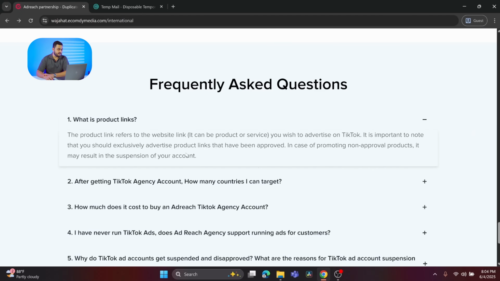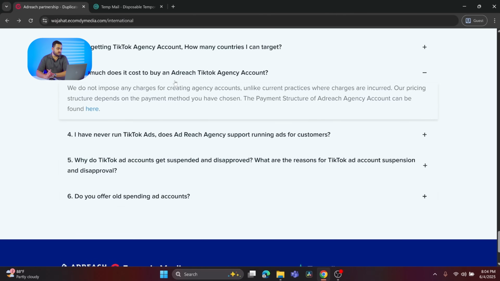This is an important section, and I would highly recommend the audience to read these FAQs before you register your agency account. The question is, is there any cost for creating an agency account? The answer is no. There is no cost for creating an agency account, but by using an agency account, there is definitely a cost linked.